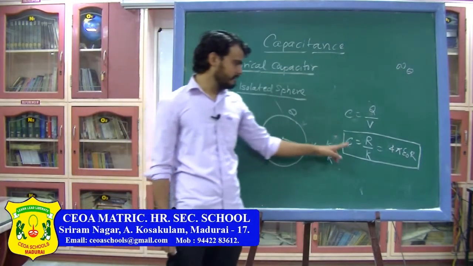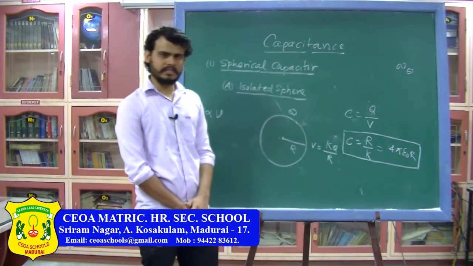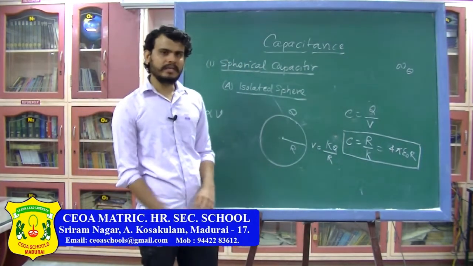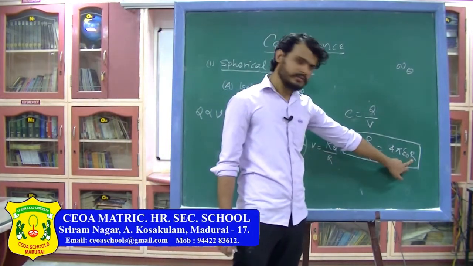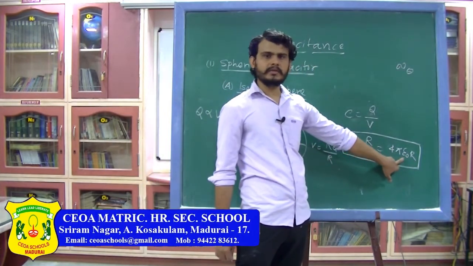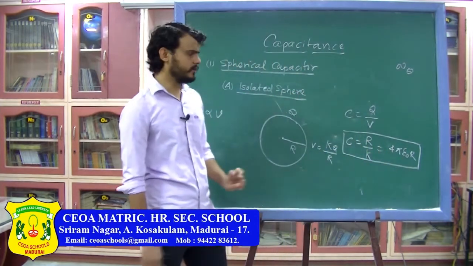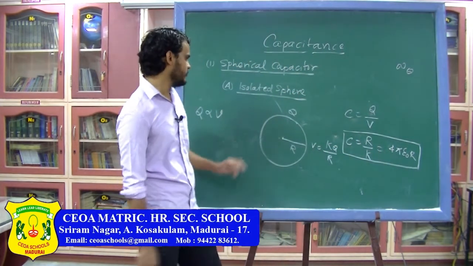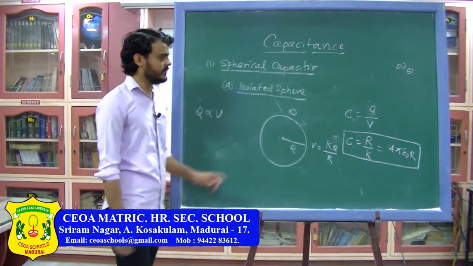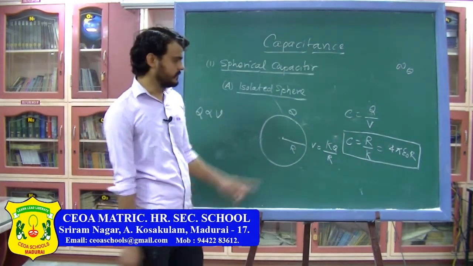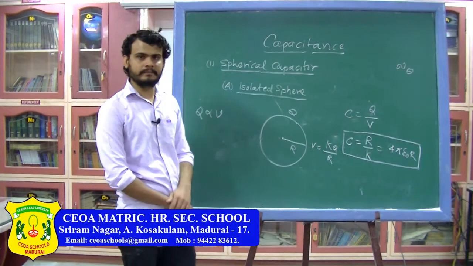So remember, capacitance does not depend on the charge or the potential; it depends on the size of the conductor, and it also depends on the medium in which the conductor is placed. So this is the capacitance of an isolated sphere, which is 4 pi epsilon naught R.